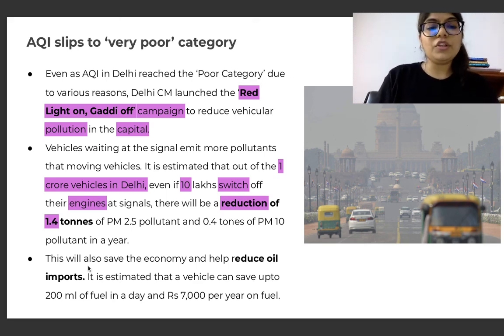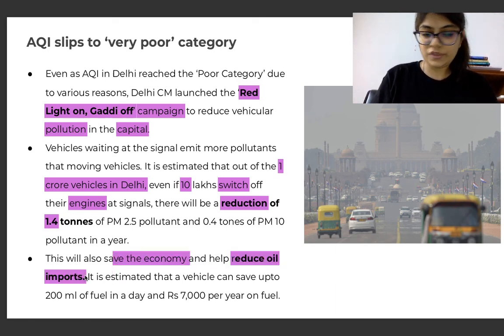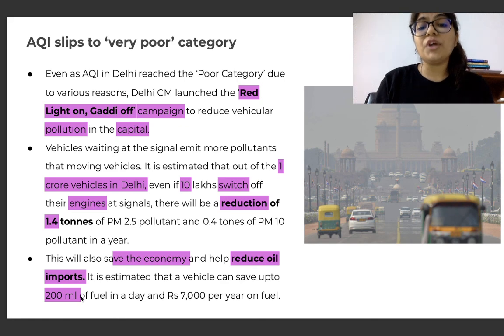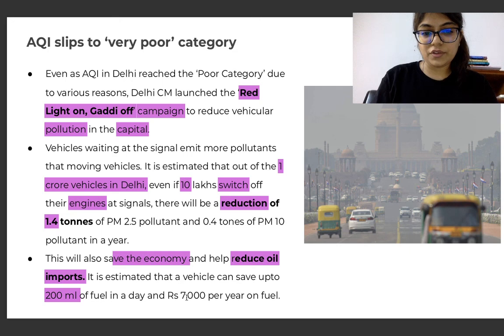Okay? Now, this will also save the economy and help reduce oil imports, right? It is estimated that a vehicle can save up to 200 ml of fuel in a day and rupees 7,000 per year on fuel. So this is some data that is very, very important, right?